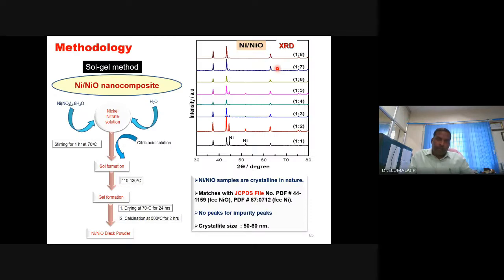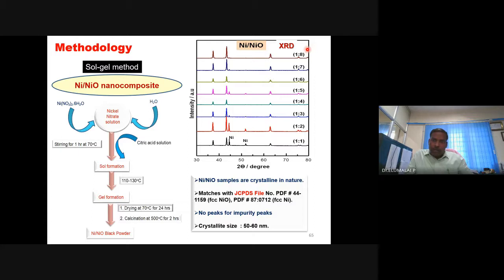It is also possible to distinguish a mixture. For example, if it contains nickel and nickel oxide, it is possible to distinguish using X-ray diffraction. My student did this long back, 5 years ago. He made a mixture of nickel oxide by changing the concentration of nickel nitrate and citric acid. When he used 1:1 citric acid to nickel nitrate, you could get nickel along with the nickel oxide.